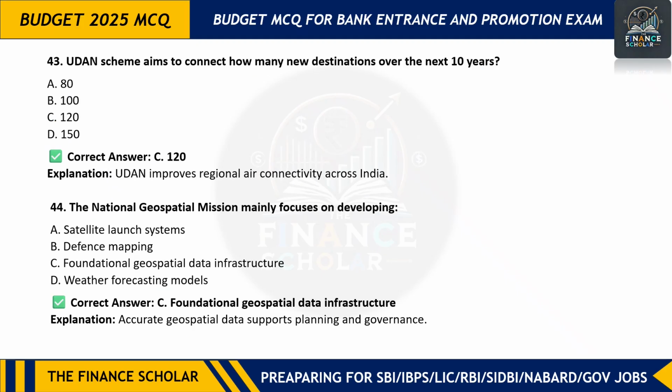Next question is, the Udaan scheme aims to connect how many destinations over the next 10 years? That is 120 destinations. And the Udaan scheme is to develop domestic airports. So move on to the next question.